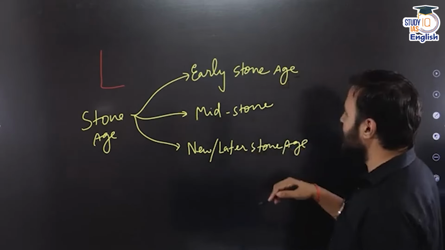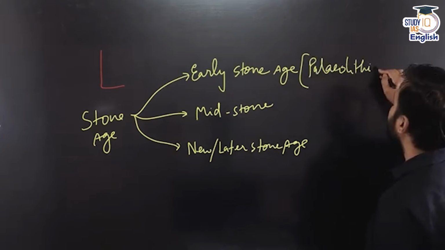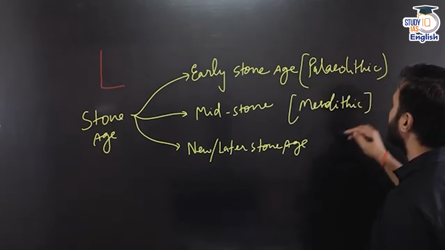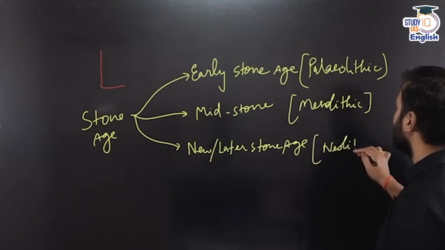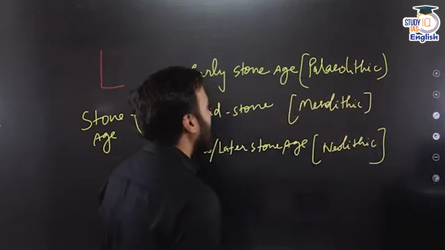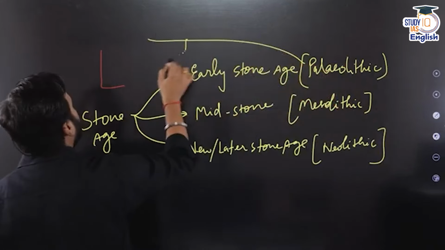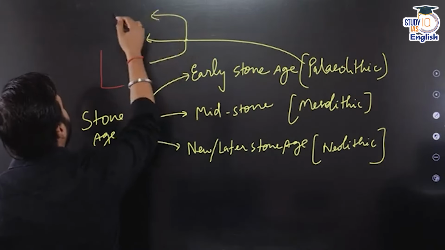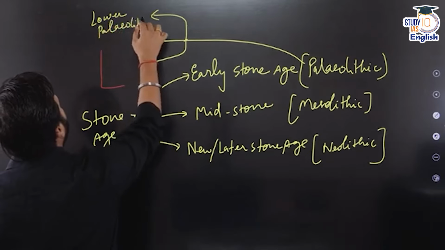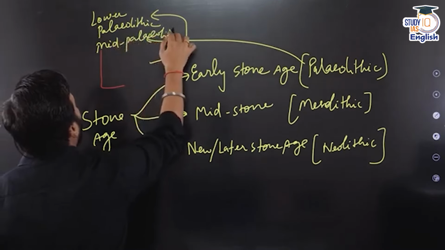So there are the terminologies for that. They are basically Paleolithic, then Mesolithic and the Neolithic. All right, and when we are talking about the Paleolithic age, it can be further divided into three parts: the lower Paleolithic, mid Paleolithic and upper Paleolithic.